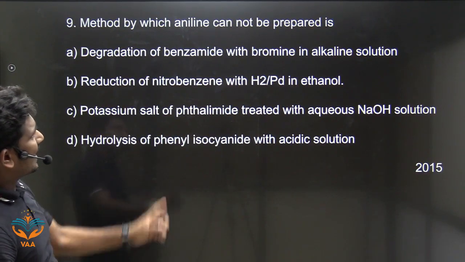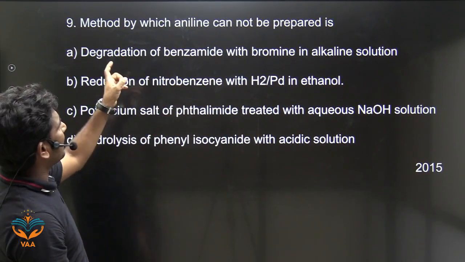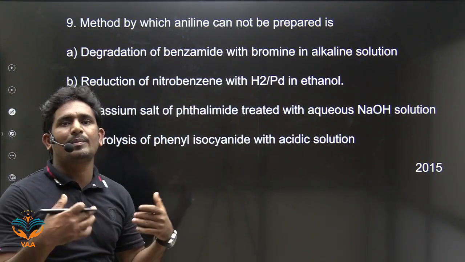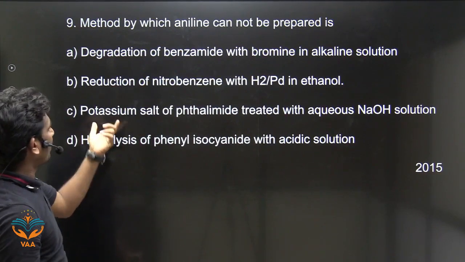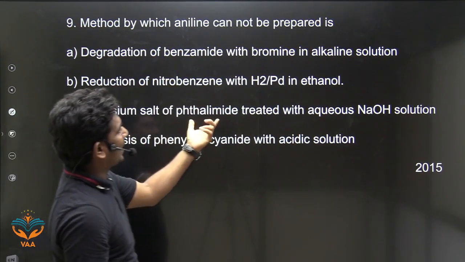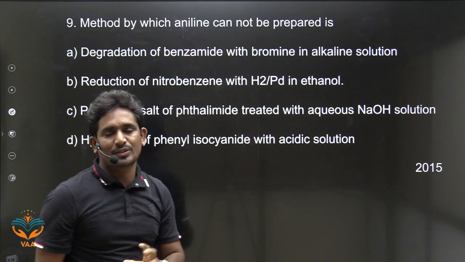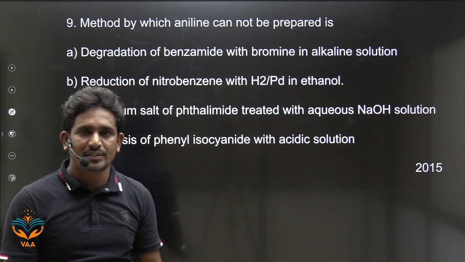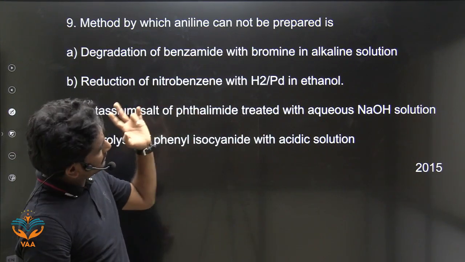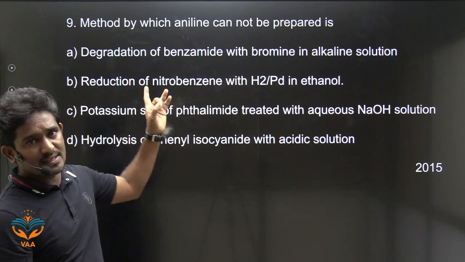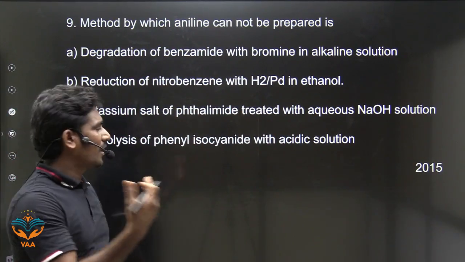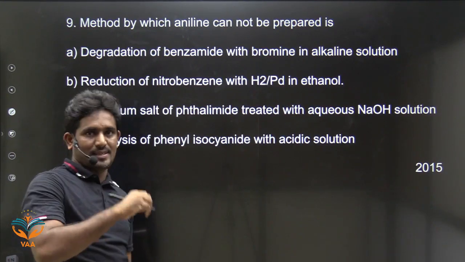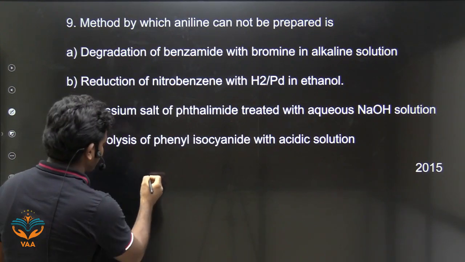The method by which aniline cannot be prepared. In which reaction can aromatic amines not be prepared? There is only one reaction, that is the potassium salt of phthalimide treated with aqueous NaOH solution. It is Gabriel phthalimide synthesis. In Gabriel phthalimide synthesis, we cannot prepare aniline, because haloarenes will not undergo nucleophilic substitution reaction.